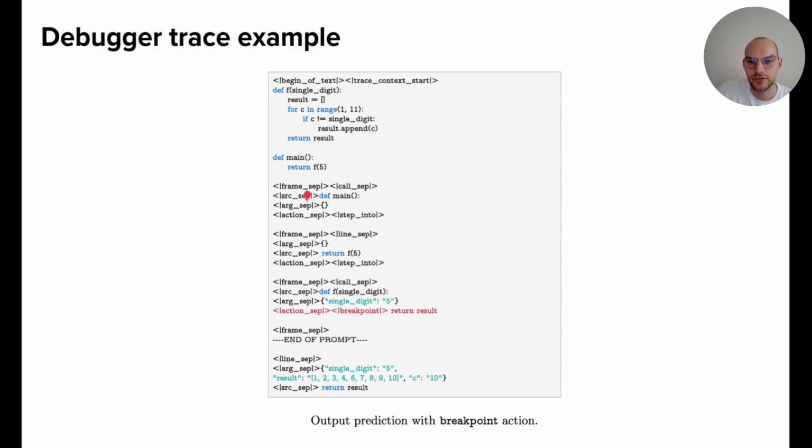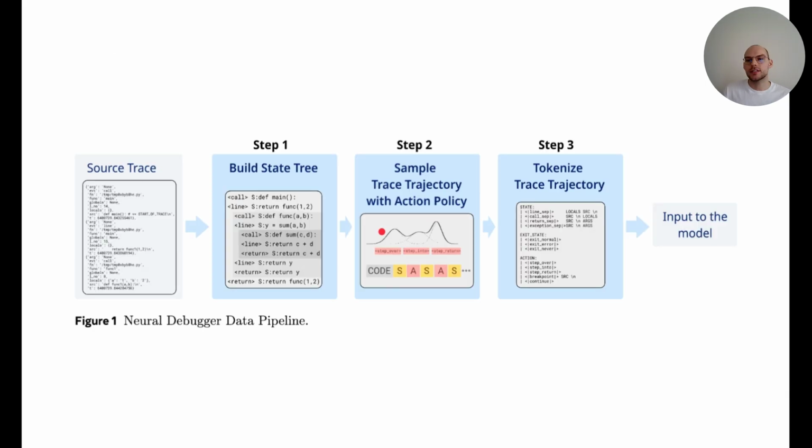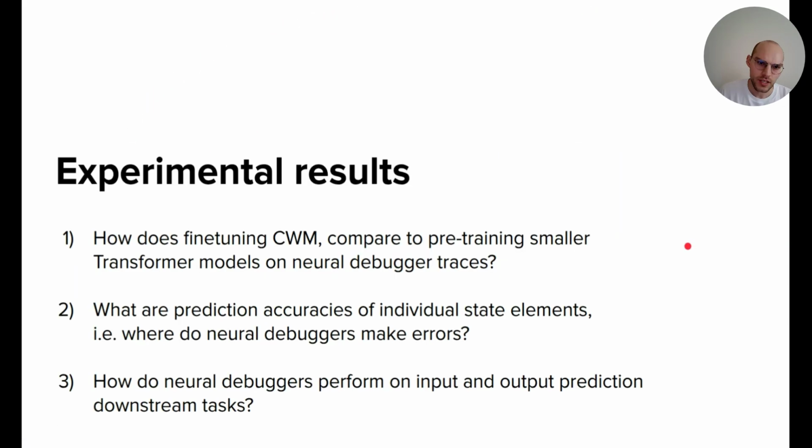And you see this in the interleaved local variables or state and actions. So frame sep and action sep is one state-action pair. Okay, so this is the full data pipeline. We've seen how we can feed execution traces in the neural debugger format into the model. So now let's look at some experimental results.